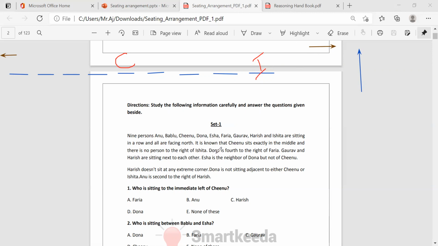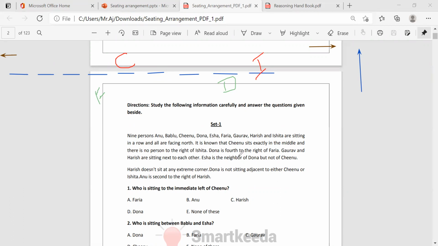Okay. Dona is fourth to the right of Faria. Suppose Faria is here, fourth right, take 1, 2, 3, 4. Here Dona will come, right? Assume that first. Next, Gaurav and Harish are sitting next to each other. We don't know, that may be here, that may be here. We'll see the next one.